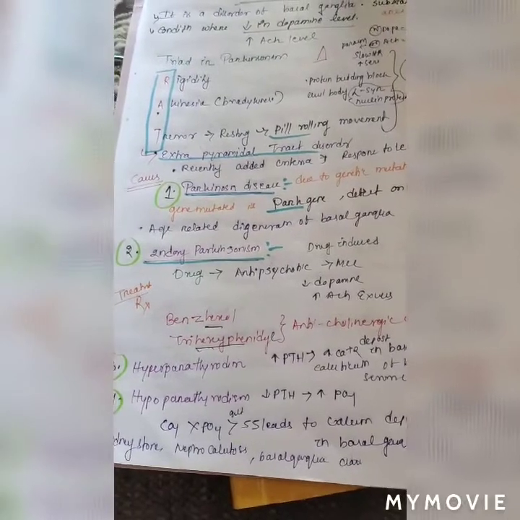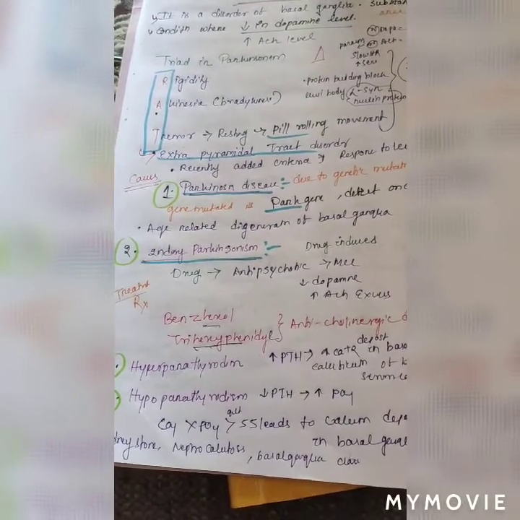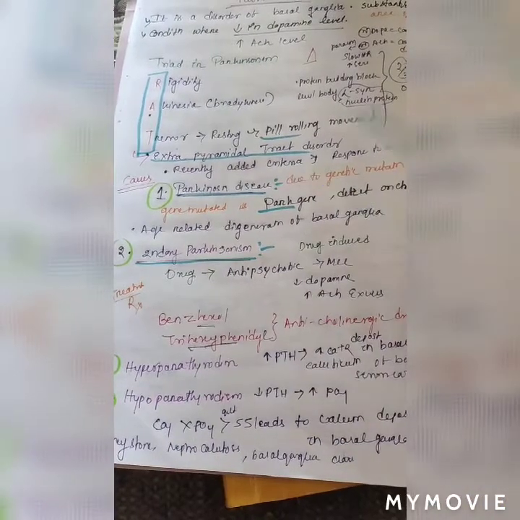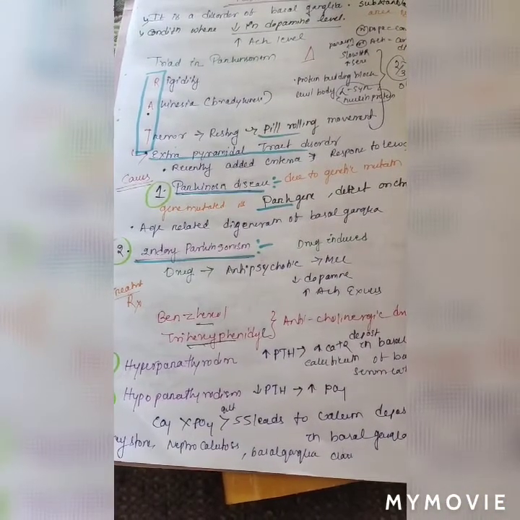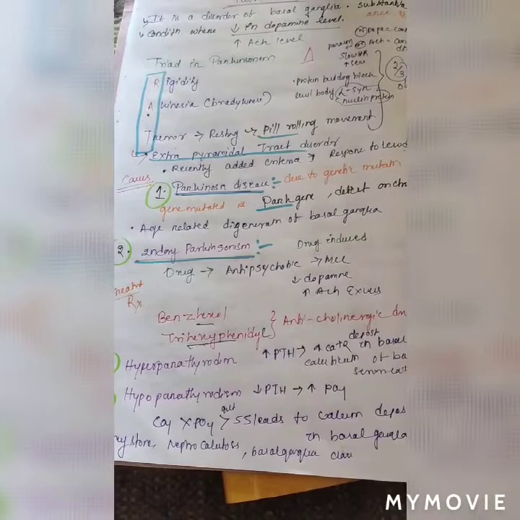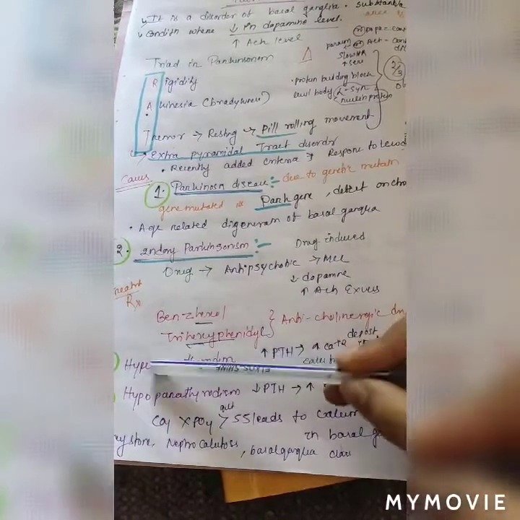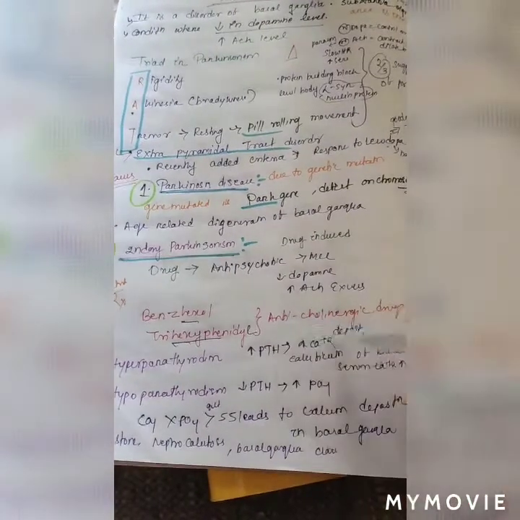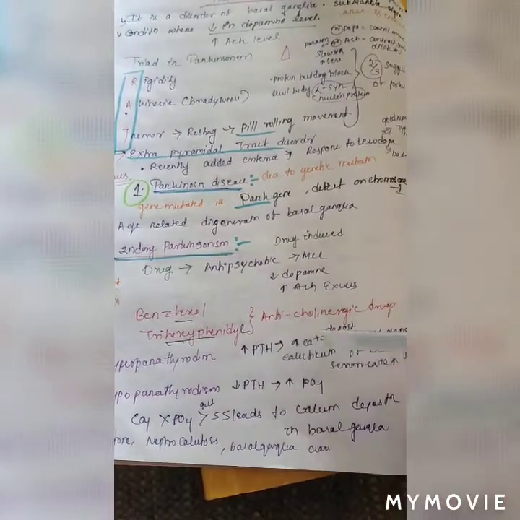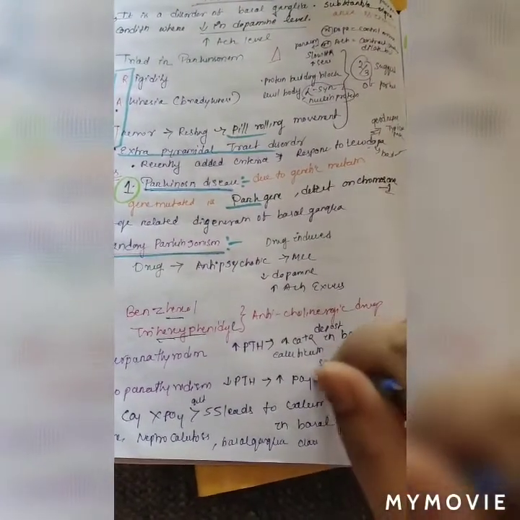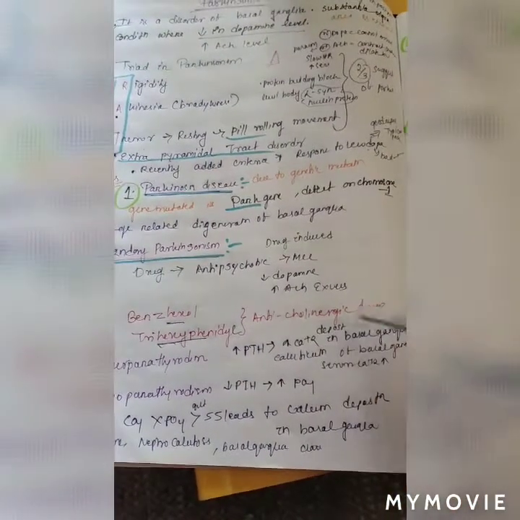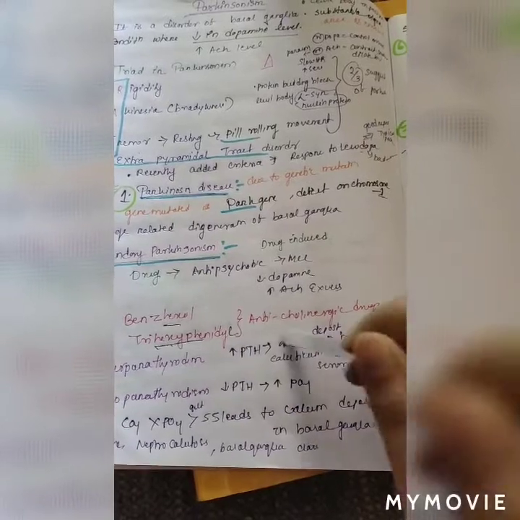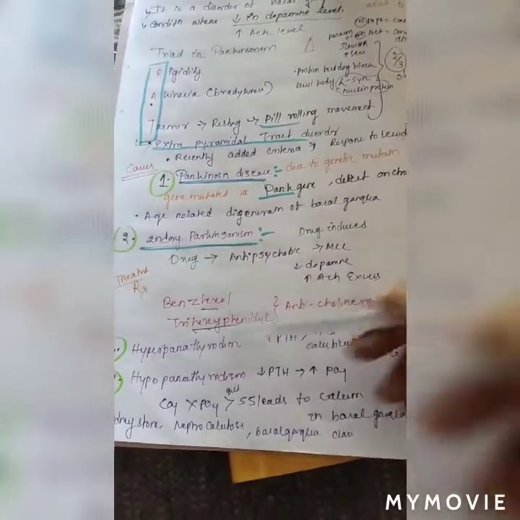Other causes are endocrine disorders, in both hyperparathyroidism and hypoparathyroidism. In hyperparathyroidism, the parathyroid hormone level increases and the calcium increases. That calcium deposits in the basal ganglia and causes calcification, because the serum calcium also increases.